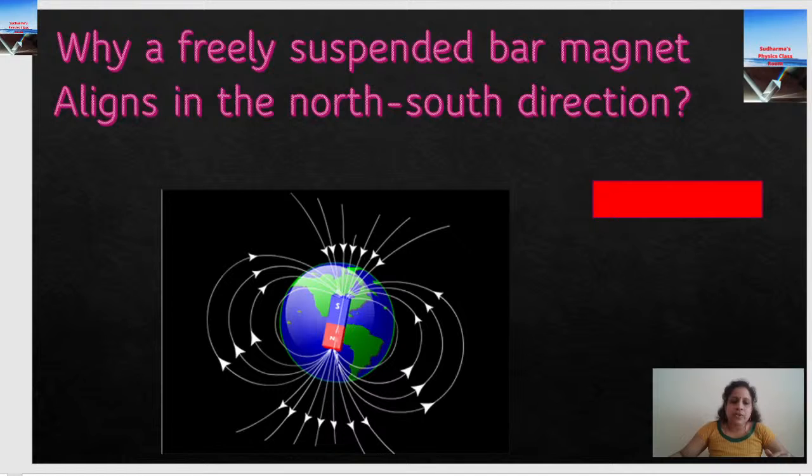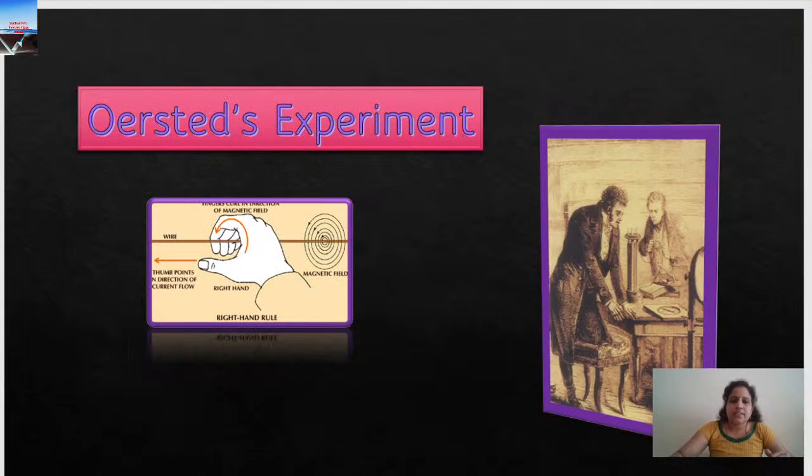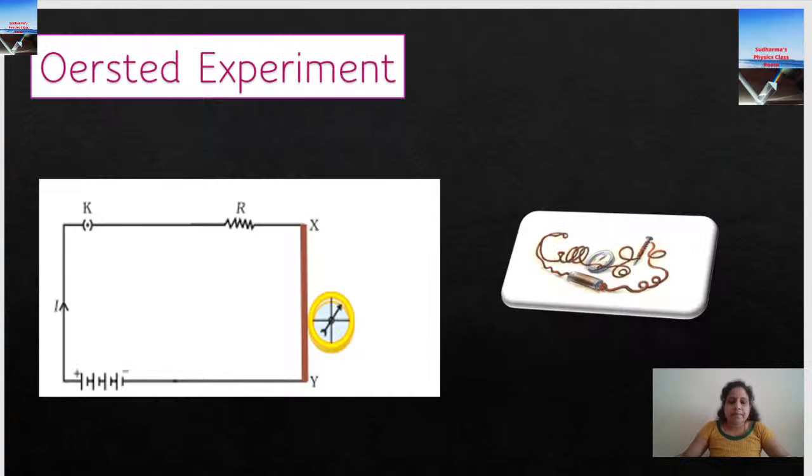Now we are moving on to the actual discussion of electricity and magnetism. The most important thing is Oersted's experiment. The scientist's name is Hans Christian Oersted. He is the person who identified that whenever electricity passes through a conductor, a magnetic field is created. He was demonstrating some electricity experiments to his students, and there were a lot of electrical materials on the table. He just saw the compass needle which was kept there deflecting. It was an accidental discovery, not a purposeful discovery.